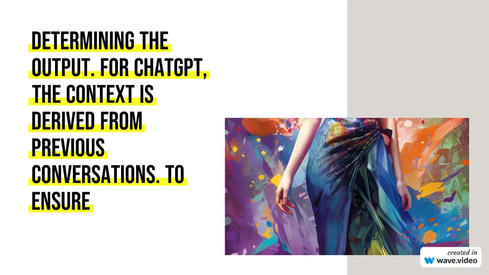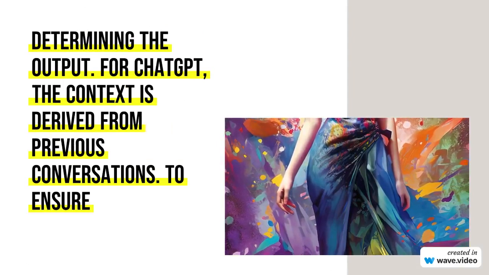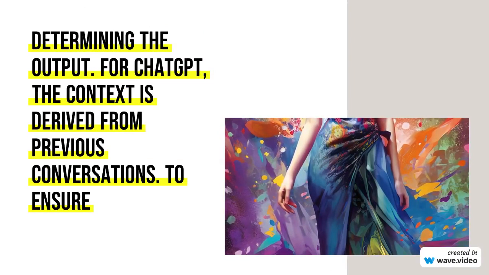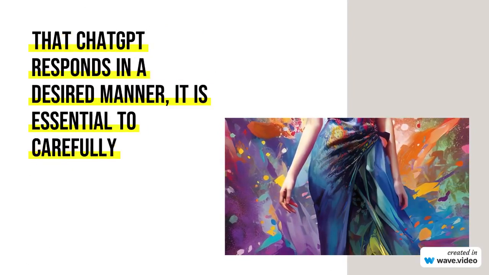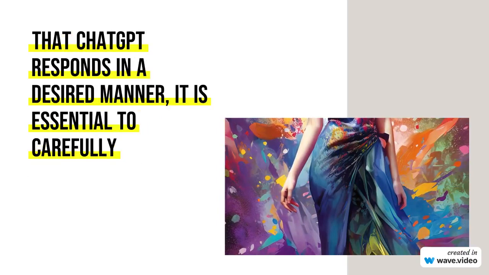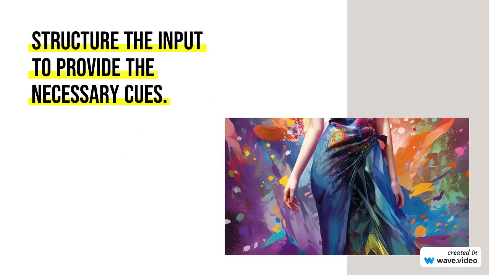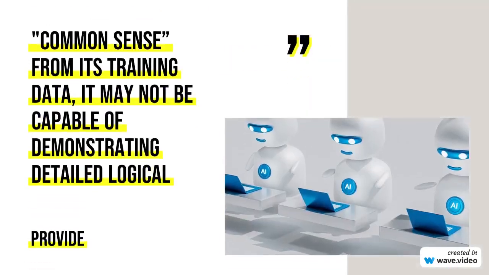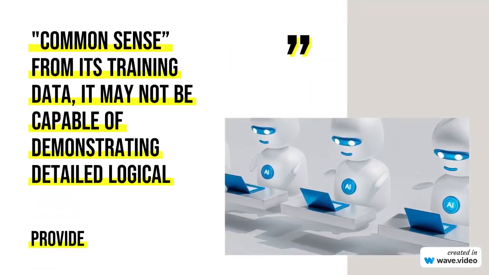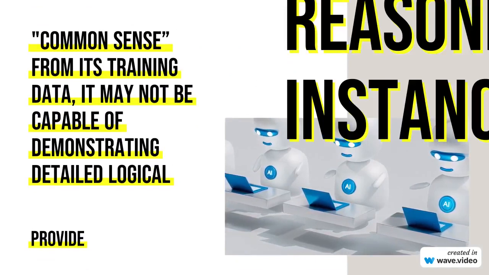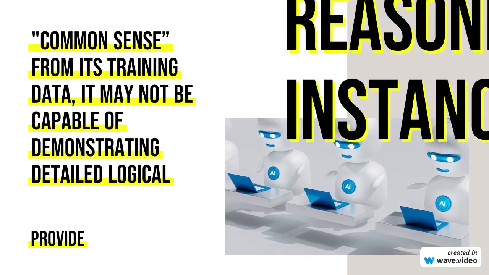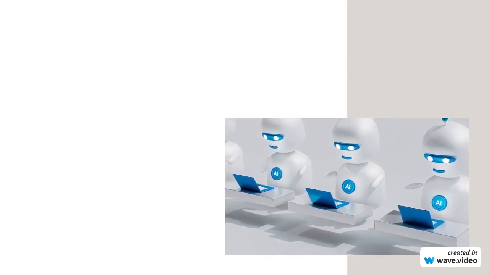Engineering the context. When using LLMs to generate text, the context plays a crucial role in determining the output. For ChatGPT, the context is derived from previous conversations. To ensure that ChatGPT responds in a desired manner, it is essential to carefully structure the input to provide the necessary cues.